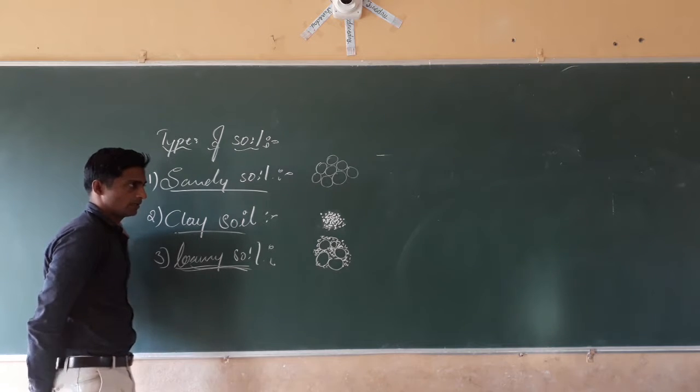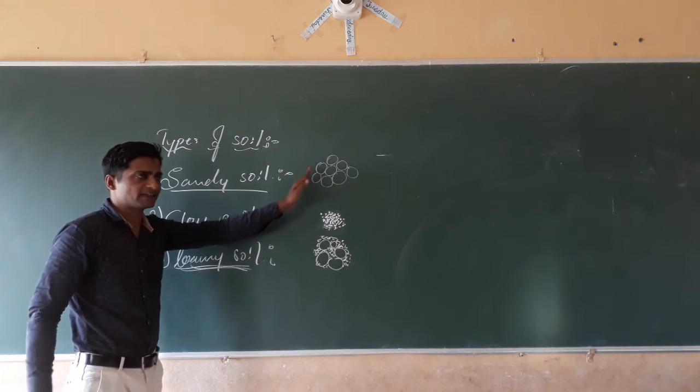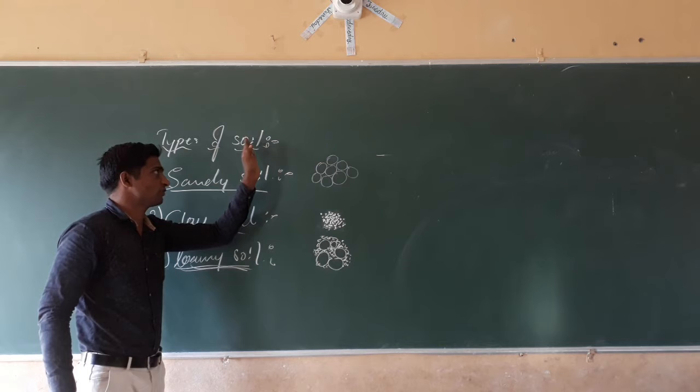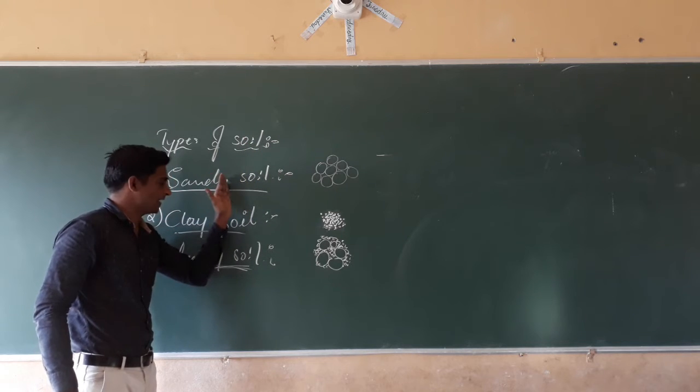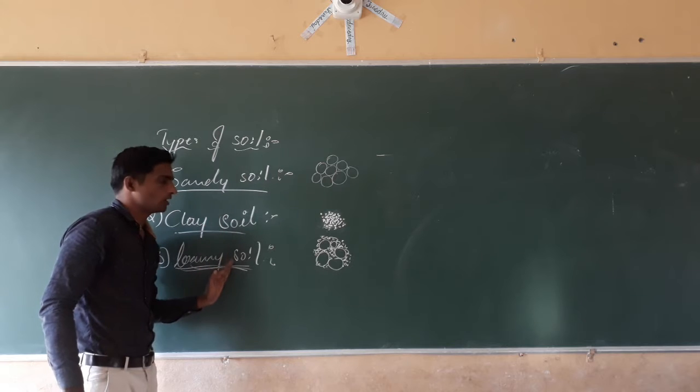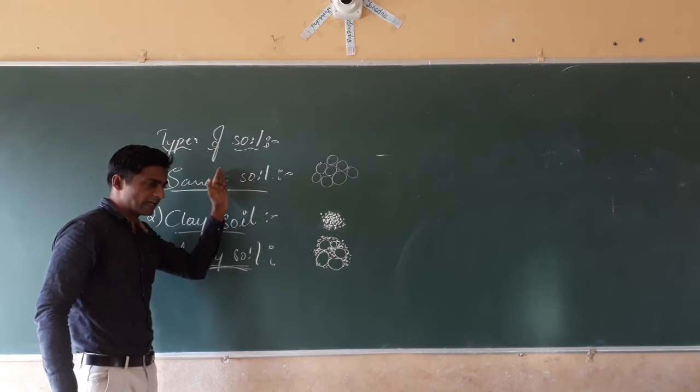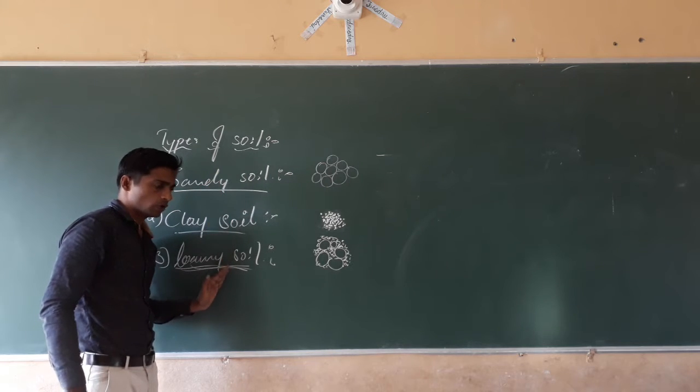Based on the size of the particle, we have classified the soil into three types: sandy soil, clay soil, and loamy soil.